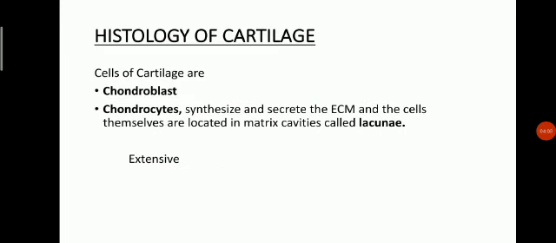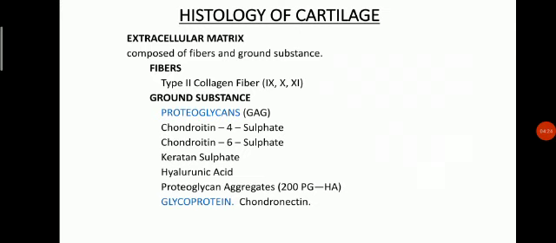Histology of cartilage. Cells of cartilage are chondroblasts and chondrocytes. They synthesize and secrete extracellular matrix, and the cells themselves are located in matrix cavities called lacunae. Extracellular matrix is composed of fibers and ground substance. Fibers are type 2 collagen fibers, and types 9, 10 and 11.